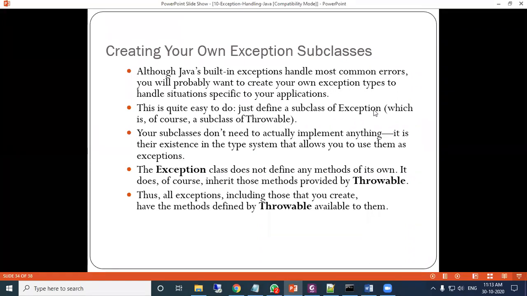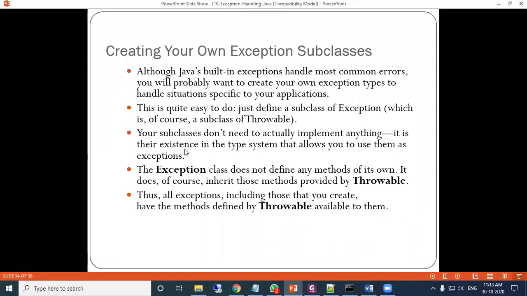Exception class is already defined, which we discussed in the previous slide. So we will make another subclass of the Exception class. That means we will extend this Exception class and make our user defined exception subclass, which is of course a subclass of Throwable. Your subclasses don't need to actually implement anything.